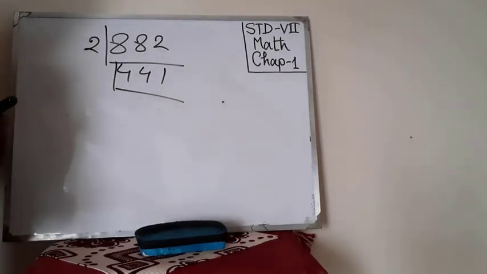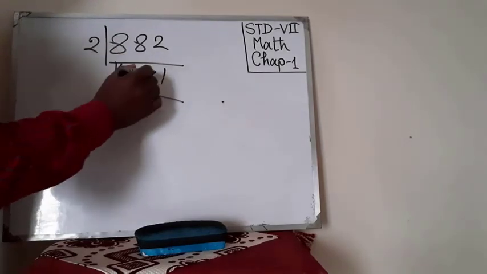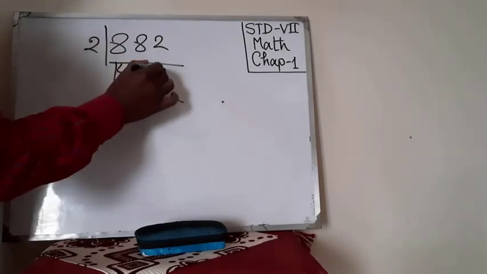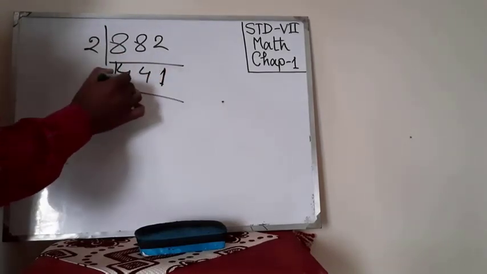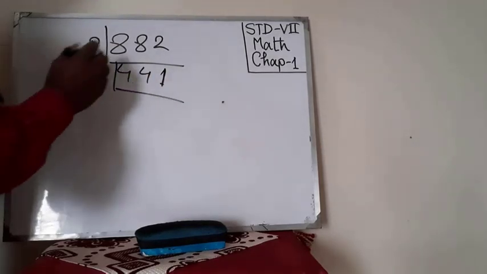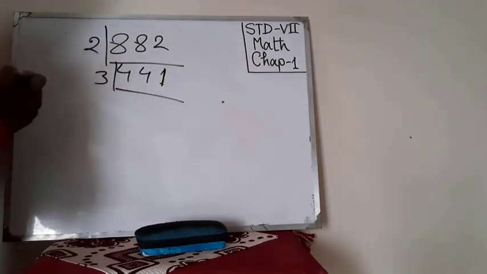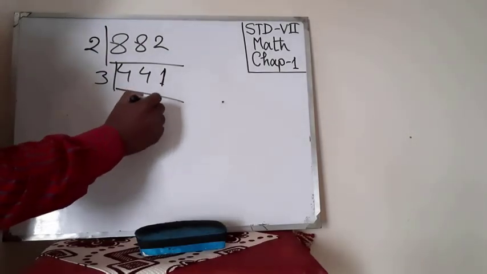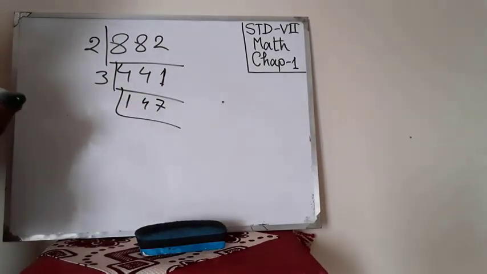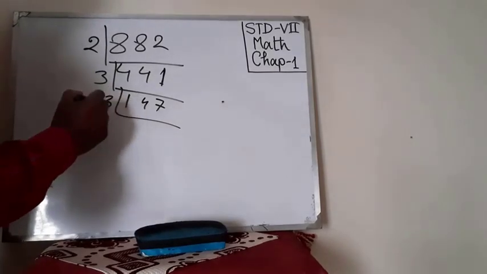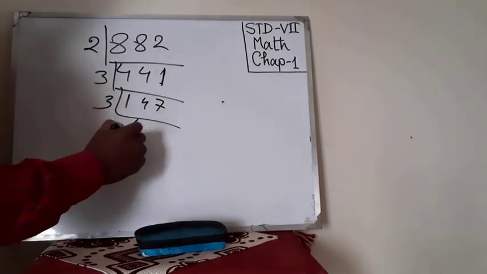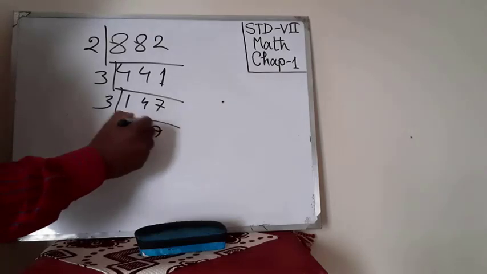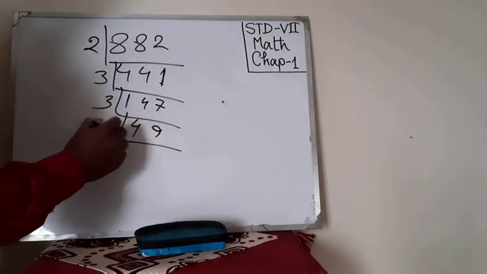Again we can divide this, but not by 2, because 2 is even and this number is odd, so we can't consider 2, we can consider 3. So 3 times 147 is 441. Again we can consider 3: 3 times 4 is 12, then 9, then 7, which gives 49.